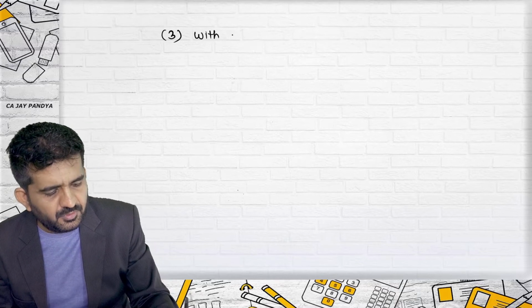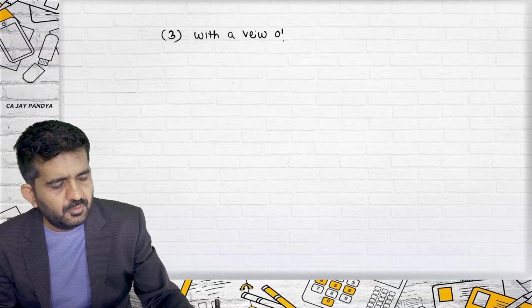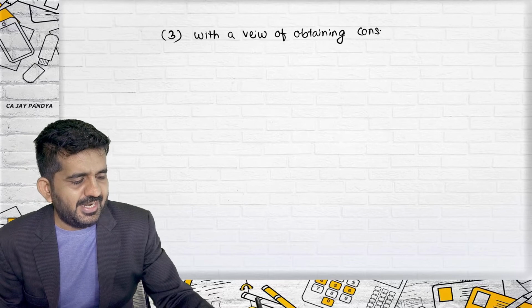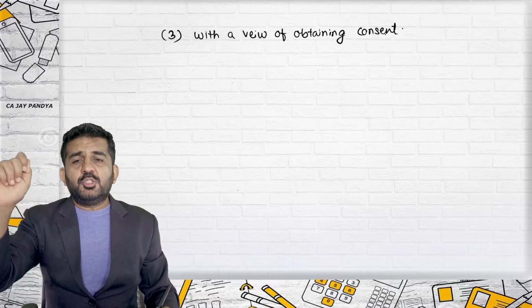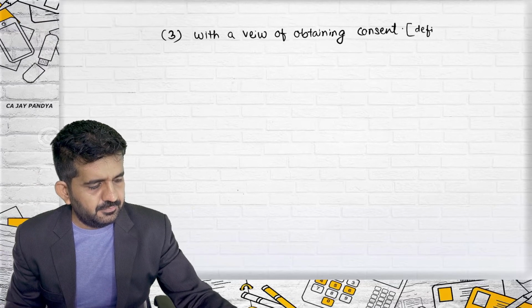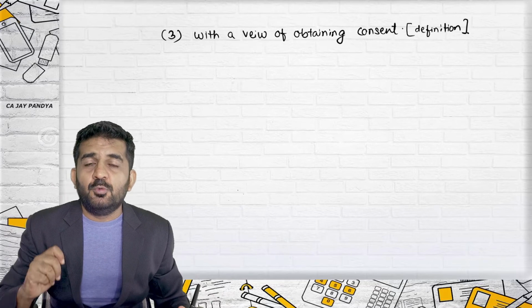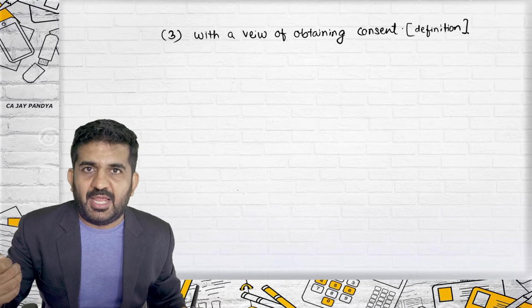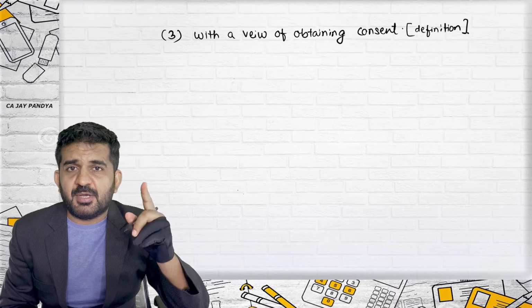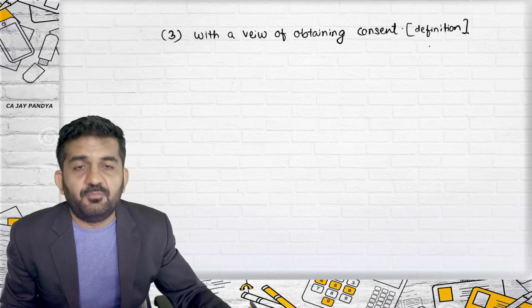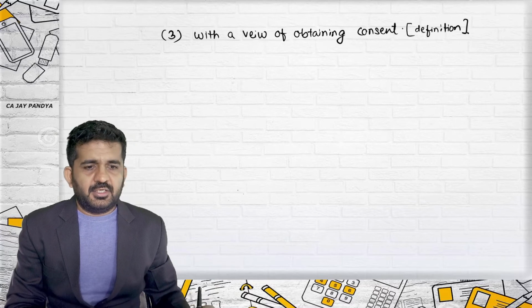Number 3, it should be with a view of obtaining consent. This portion I have taken from the definition. So we have understood, at the time of definition, will you purchase my car at the rate of rupees 4 lakhs is an offer. You purchase my car at the rate of rupees 4 lakh is not an offer. The offer should be with a view of obtaining assent or consent.